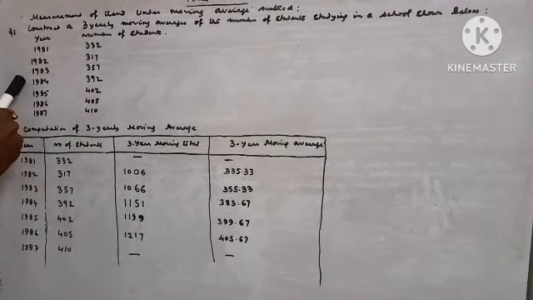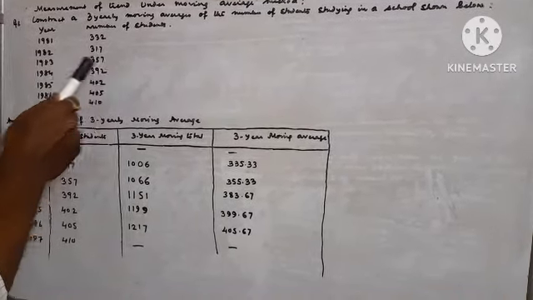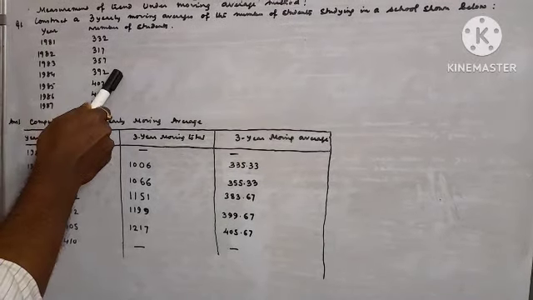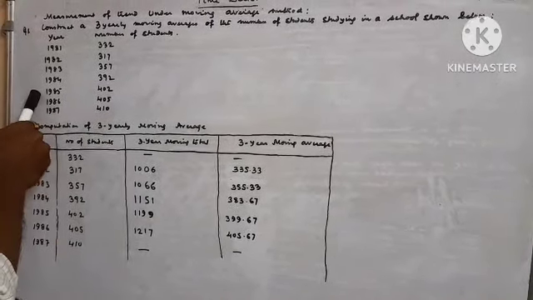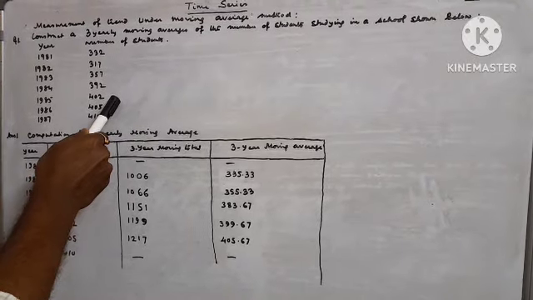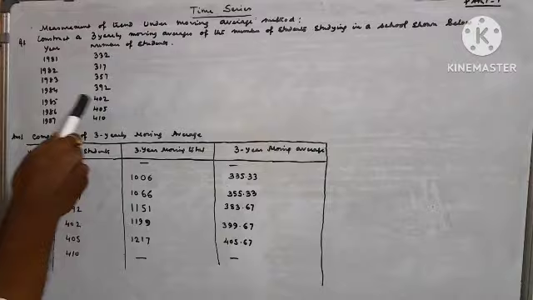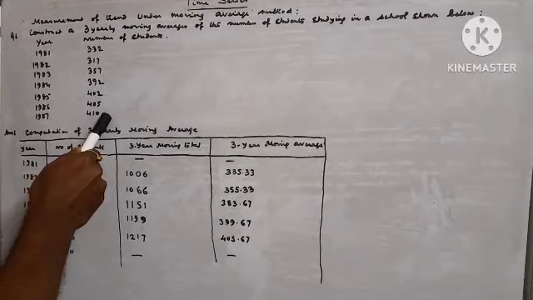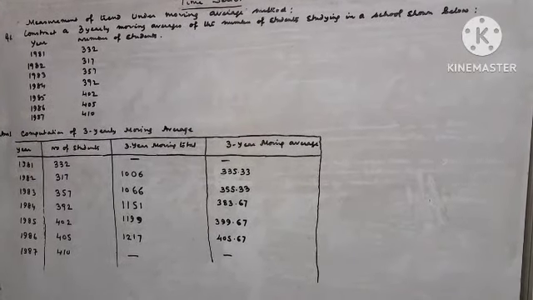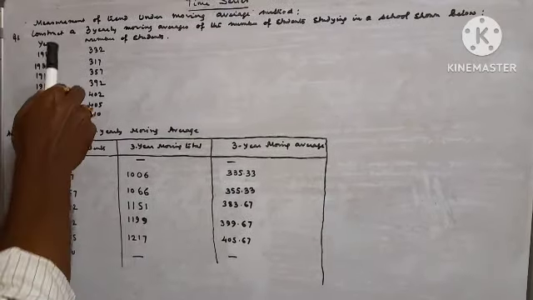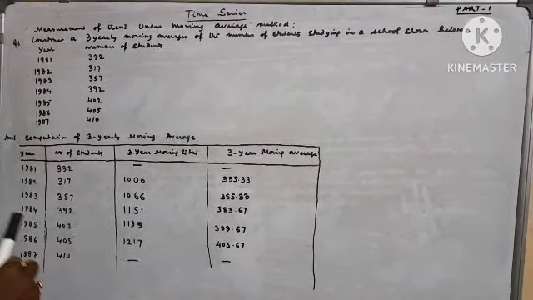For 1983, 357. For 1984, 392. For 1985, 402. In 1986, 405. In 1987, 410. We have to construct what? We have to construct 3 yearly moving averages.